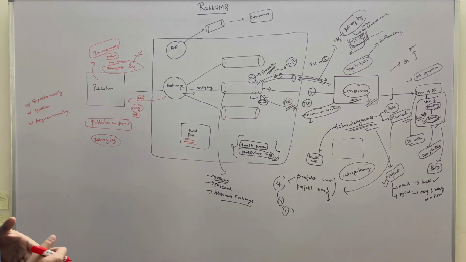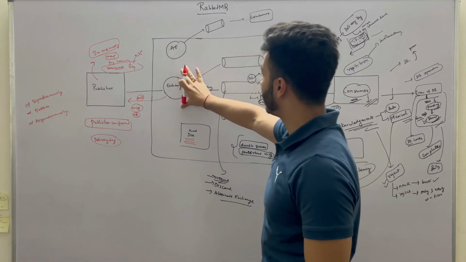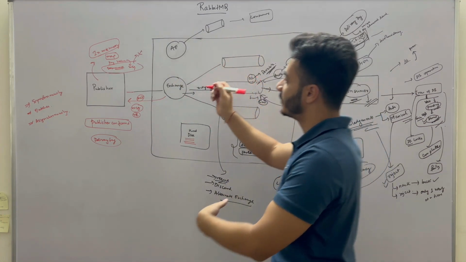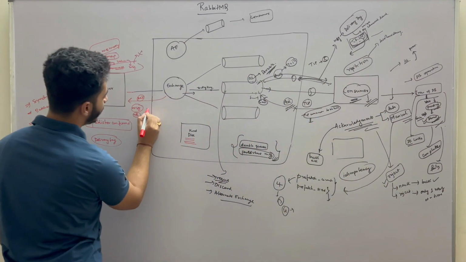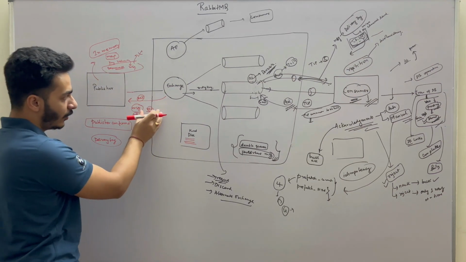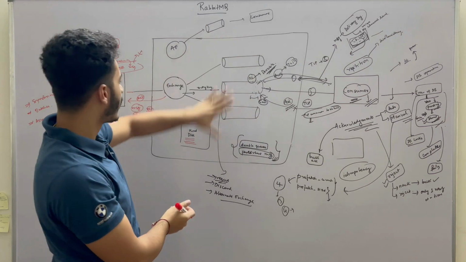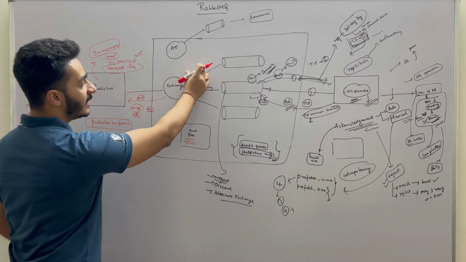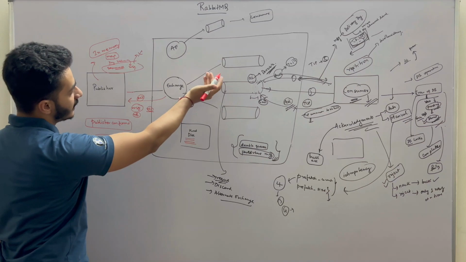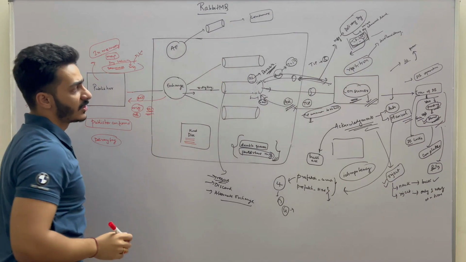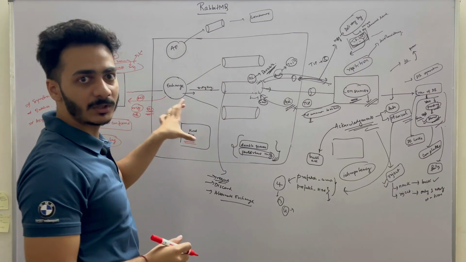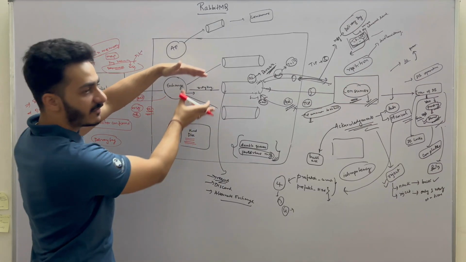Also, it's possible that when the exchange is routing the messages to the queues, there are no queues available corresponding to the message's routing key. There is no queue binding key which satisfies this routing key. So in this case, the message is unroutable. The message cannot be routed to any available queue.